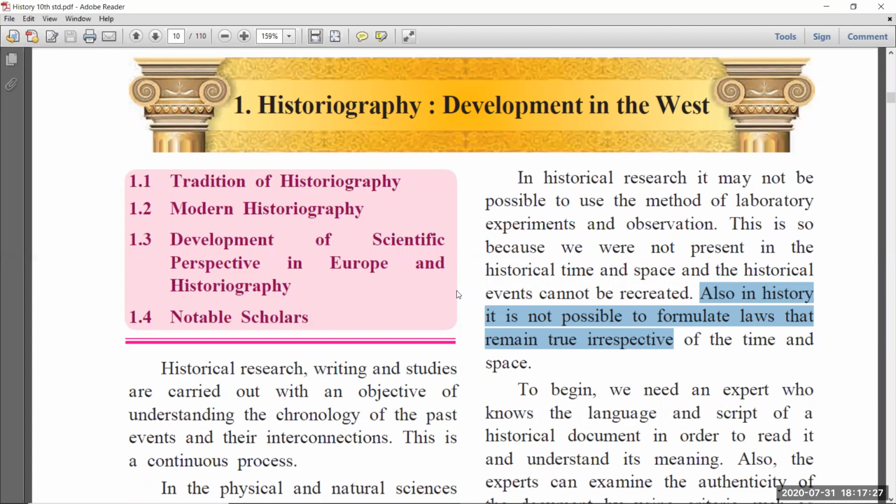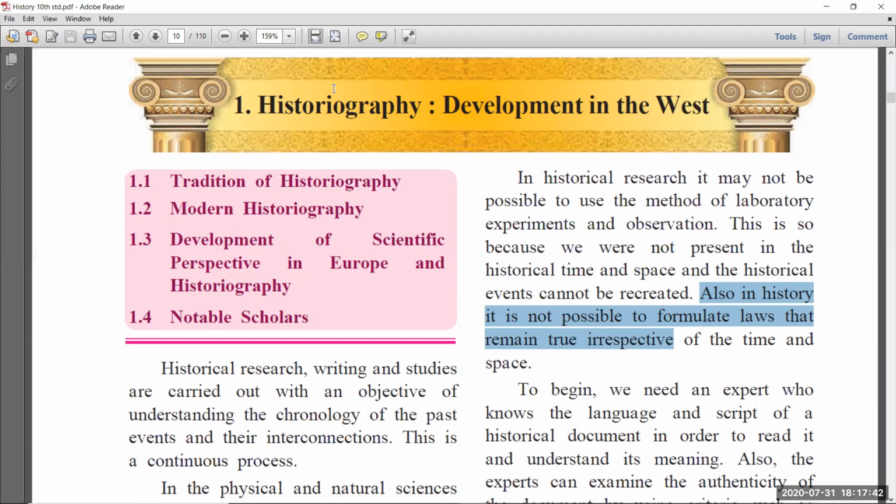So that is the historiography. That is the development in the West. What are the countries on the western side of our world? In those countries, how was history developed? About that we are going to discuss in this chapter.